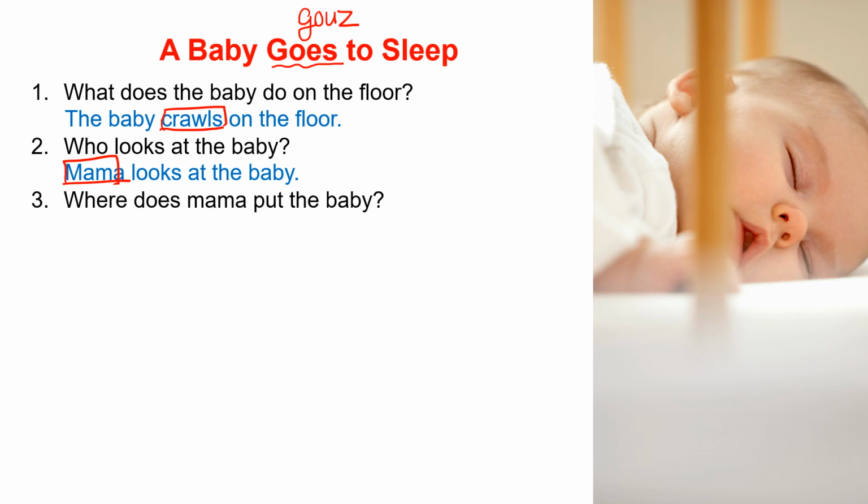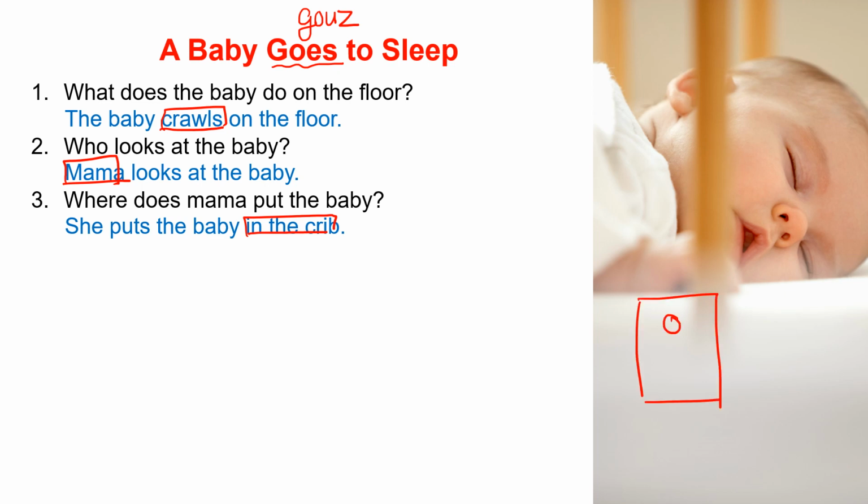And number 3, where does Mama put the baby? And she puts the baby in the crib. Look at this. This is a crib. And then she puts the baby in the crib. In the crib. Okay?